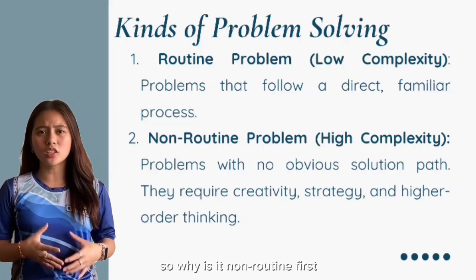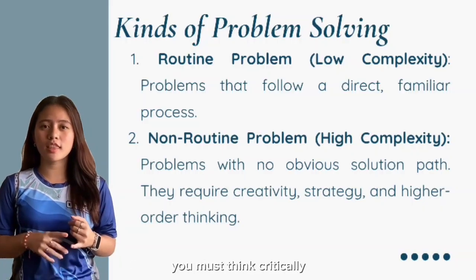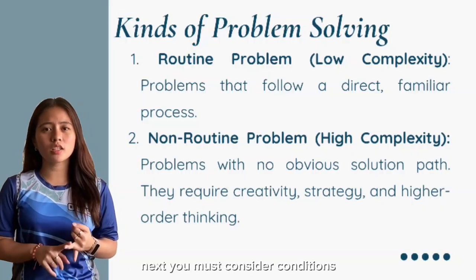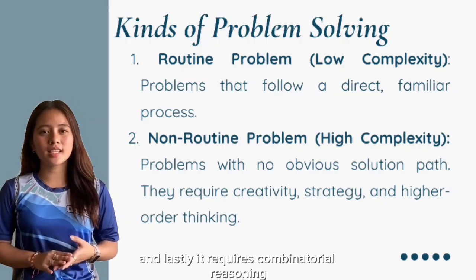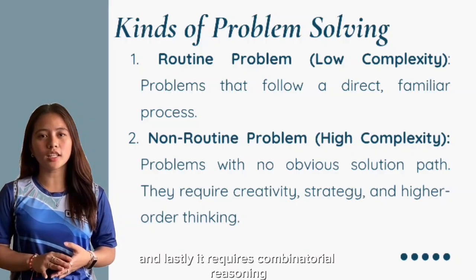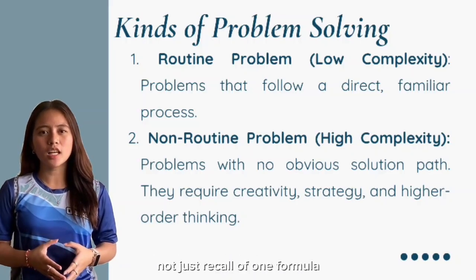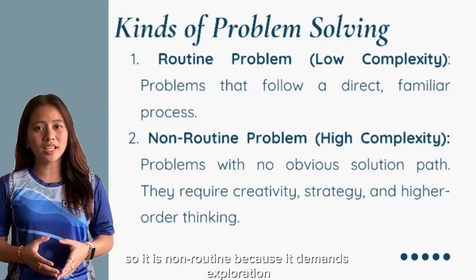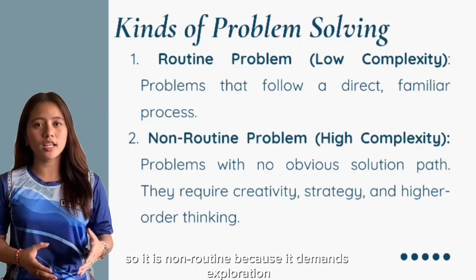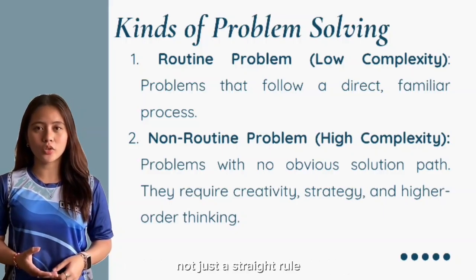So why is it non-routine? First, there's no immediate formula to apply. You must think critically. Next, you must consider conditions. Boys and girls must alternate. And lastly, it requires combinatorial reasoning, factorials, arrangements, and careful planning, not just recall of one formula. So, it is non-routine because it demands exploration, multiple steps, and higher order thinking, not just a straight rule.